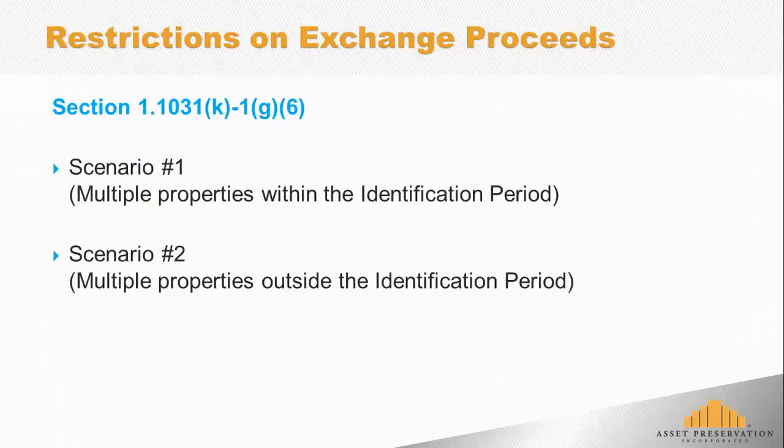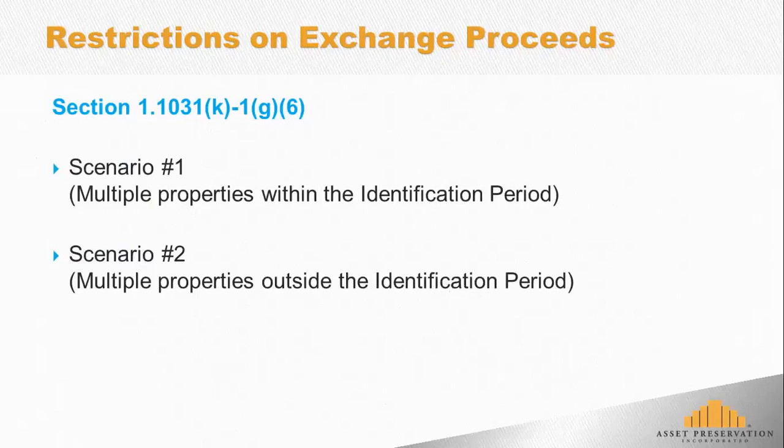Let's look at scenario number 2. Same fact pattern. Taxpayer only wants to buy one property, and they want to receive some boot at the end of the exchange. So if they identify three replacement properties under the three property rule, let's say they're on day 63. They buy property A, and they want to receive the remaining proceeds. The qualified intermediary cannot transfer the proceeds back to them.